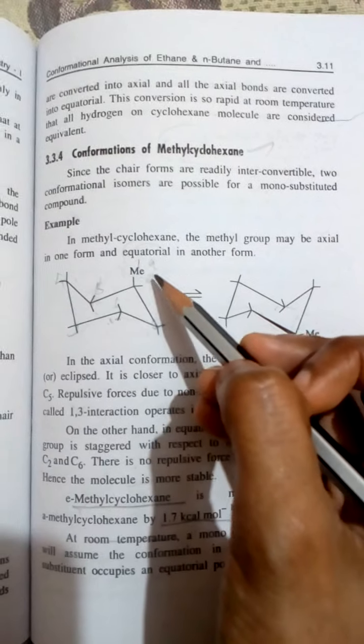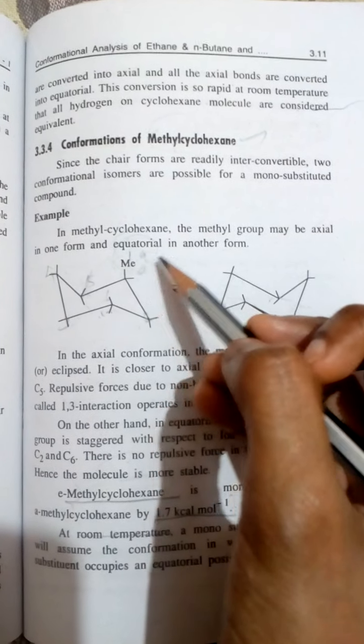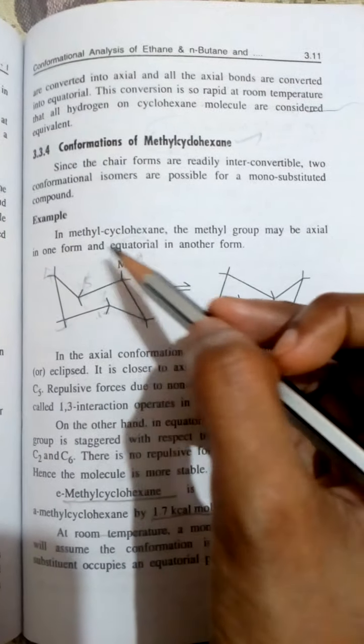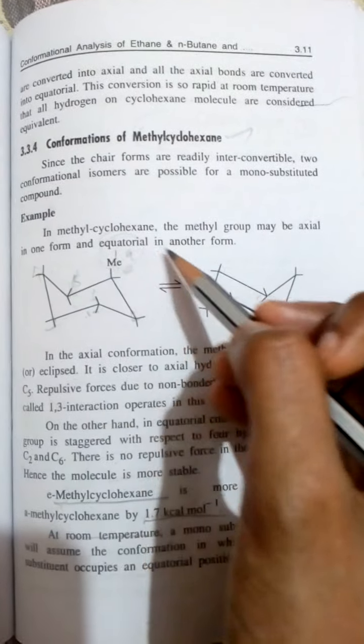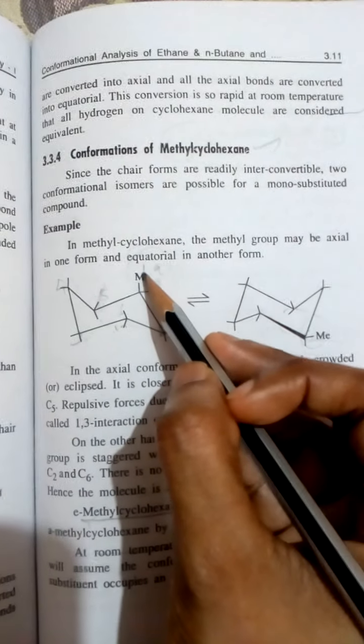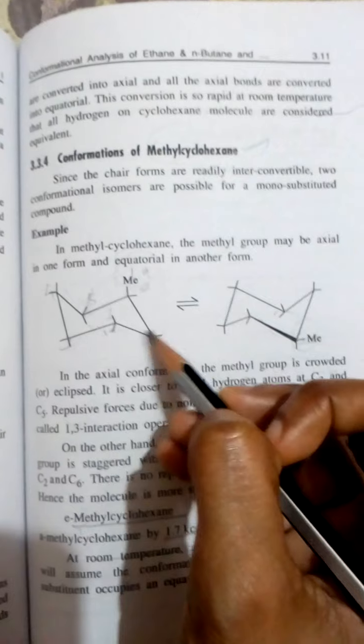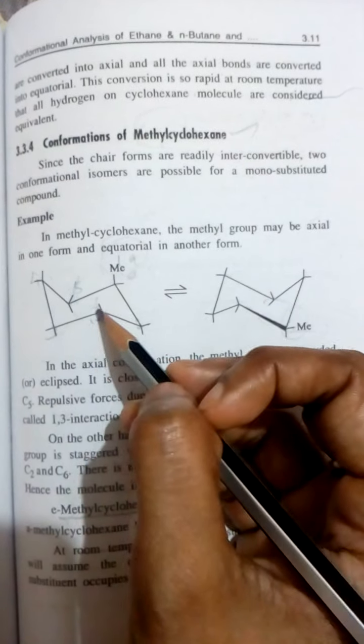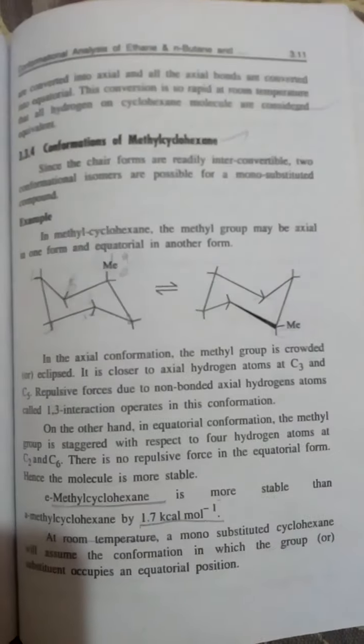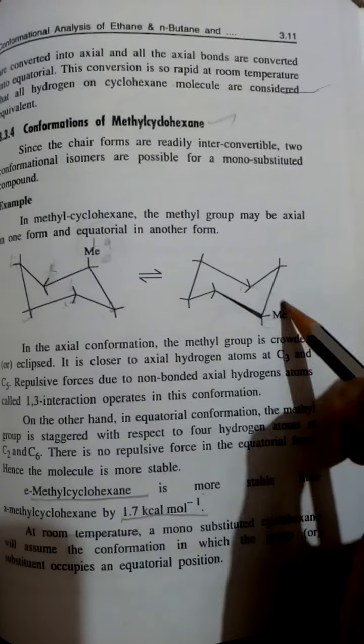Here, the first position attaches the methyl group. A methyl group may be axial in one form and equatorial in the other. One form is axial and the other form is equatorial. Here the axial position, 1, 2, 3, 4, 5, 6. So one form is converted into the axial, the other form is the equatorial position.